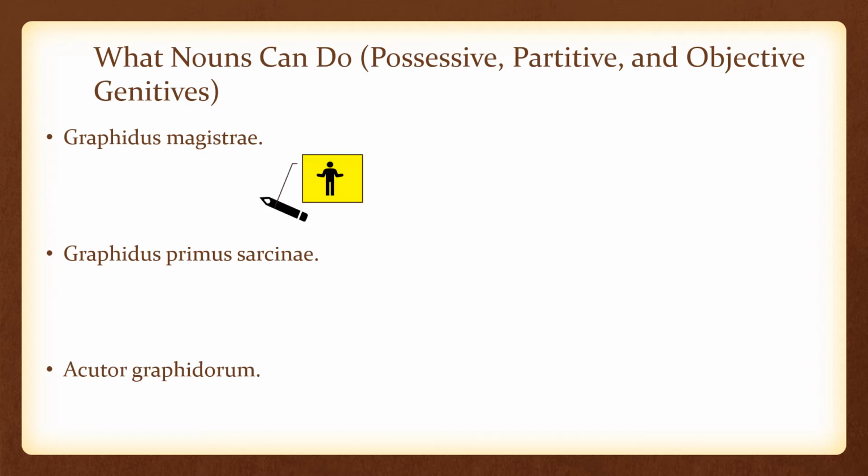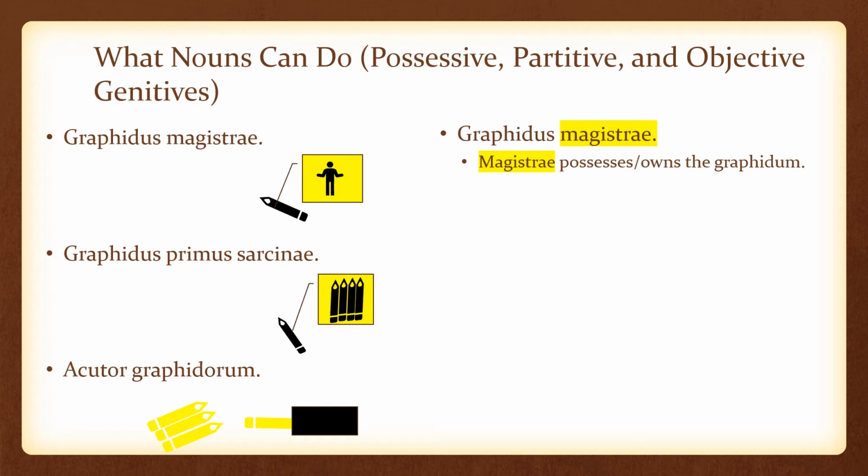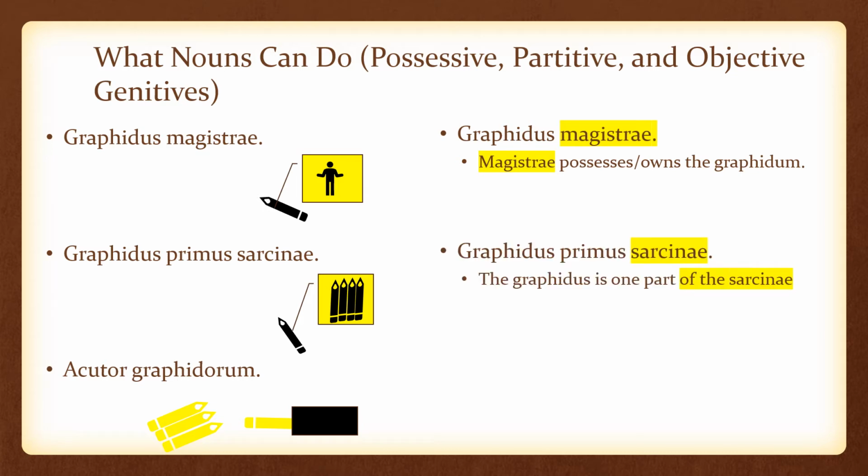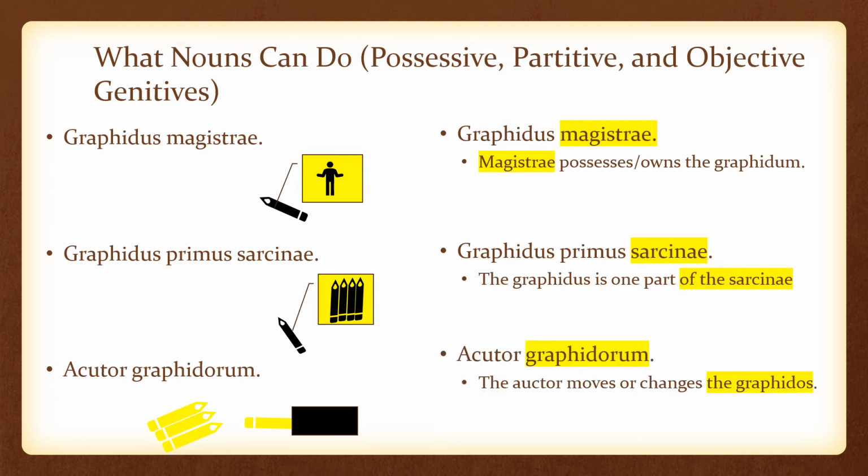Let's look at some visuals. Graphidus magistri, the pencil of the teacher, possessive. Graphidus primus sarcinae, the first pencil of the pack, partitive. Acutor graphidorum, sharpener of pencils, objective. In the first example, graphidus magistri, the magistri possesses or owns the graphidum. In the second example, graphidus primus sarcinae, the graphidus is one part of the sarcinae. In the third example, acutor graphidorum, the acutor moves or changes the graphidos.